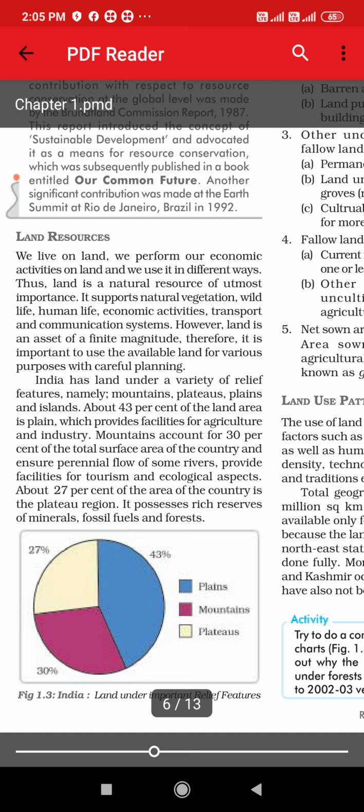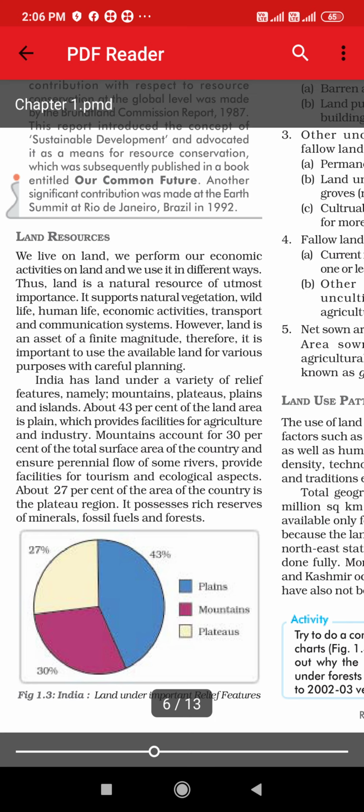As we have already studied in the first part about resources and development, let's continue with the second part, that is land resources. As we all know, land is a natural resource, right? Let's start reading about land resources. We live on land, we perform our economic activities on land, and we use it in different ways. As land is a natural resource, of course, we live on land. Each and every activity is done on land.